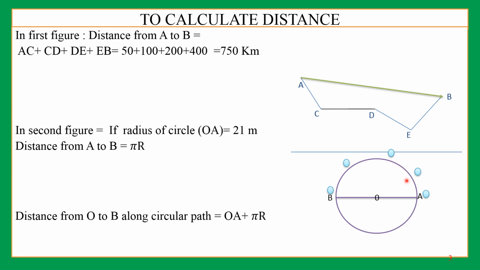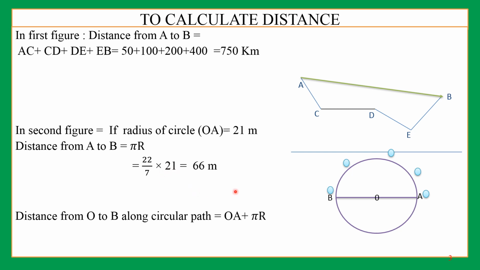Circumference of the circle is 2 pi r. Here he is covering half, so it will be pi r, right? You know the value of pi. What is the value of pi? Yes, 22 upon 7. And radius is 21. So what do we get when we write 22 upon 7 into 21? 7 3s are 21, 22 into 3 is 66. One thing is very important: never multiply 22 with 21, because if you multiply these two quantities, you will get a big number, and then it will be a bit difficult to divide by 7. So go for simple mathematics.